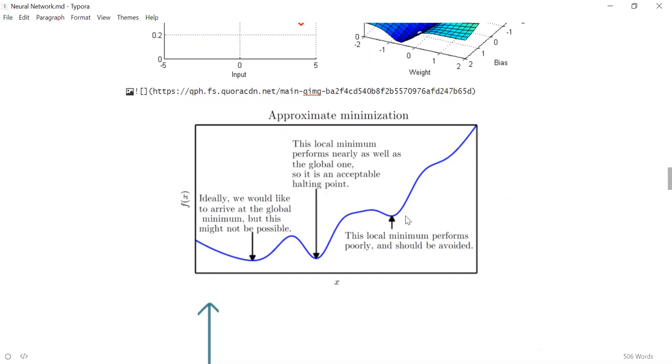Is this clear? What is the loss curve and how is it related to how you reduce the loss? If something is not clear, just ping. We can have a discussion again because this is something very important.